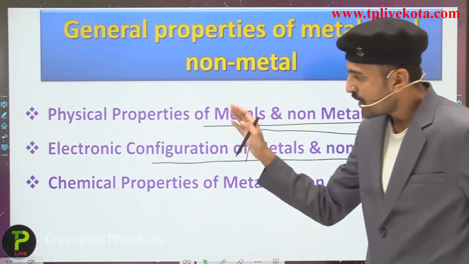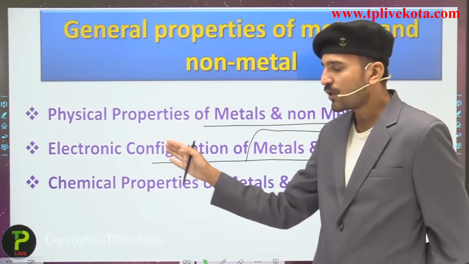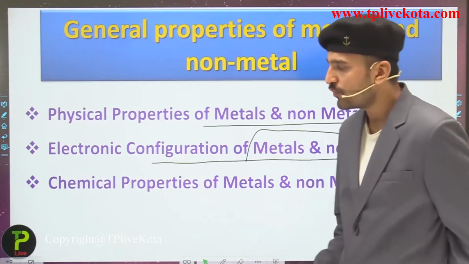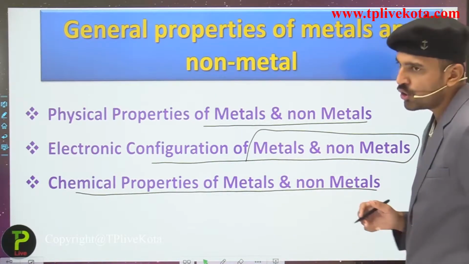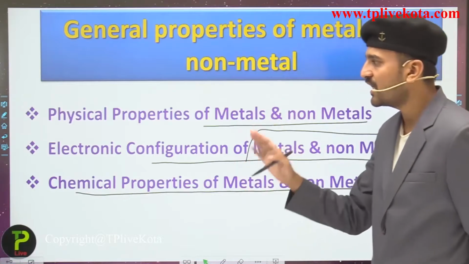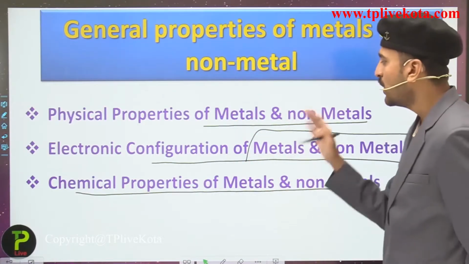Now, first we are going to see the electronic configuration, and depending upon the electronic configuration, we will be dealing with what? That is the chemical properties of the metals and the non-metals. So let us first start with the physical properties of the metals and non-metals.